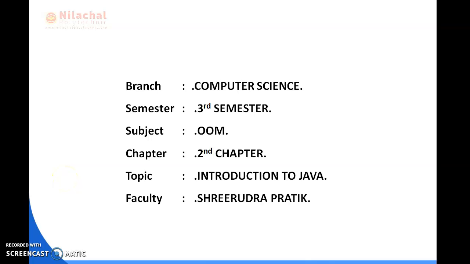In this class, we are going to study the second chapter of object-oriented methodology, where we will come across the things that are in Java, that is, the introduction to Java. Here, we will discuss the history of Java, how it is named, what the features are, and how we will write the code in Java.